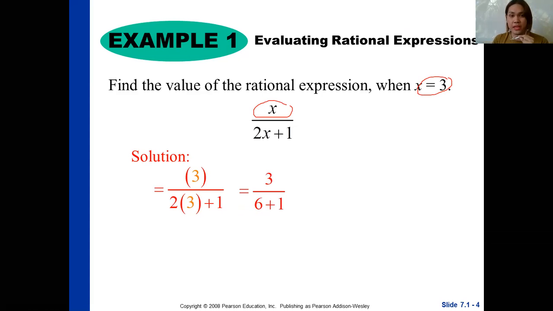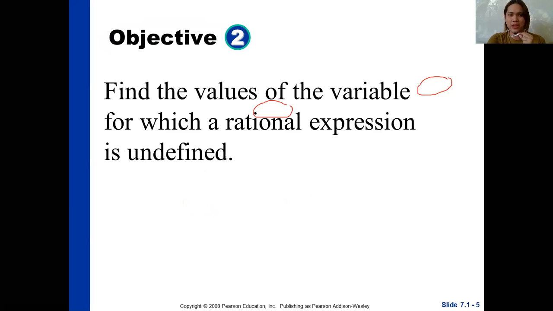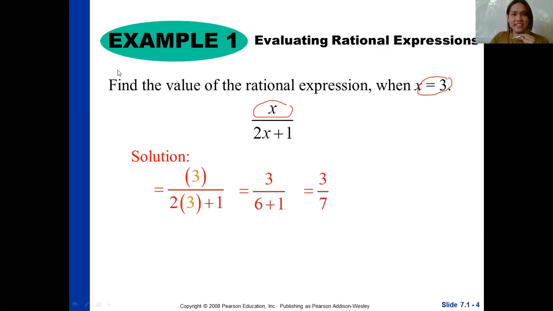Then you have 3, then over 6 plus 1. Then we have 3 over 7. So that's how we evaluate rational expressions. Easy, right? So next, we're going to proceed to the next. Do not forget, how do we evaluate? We will just replace the variable with a given value.